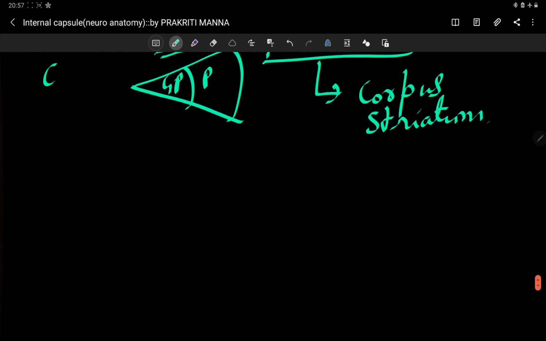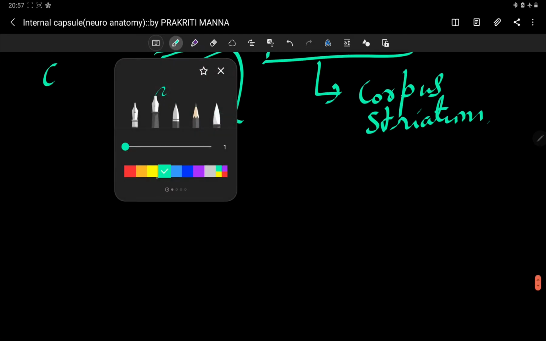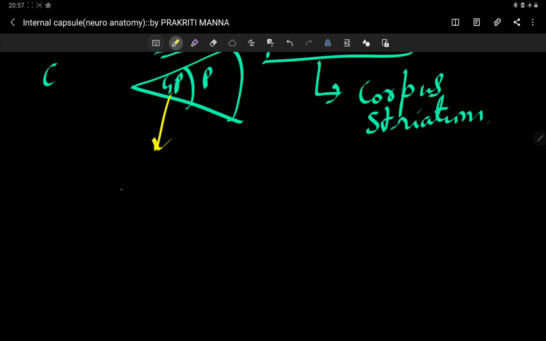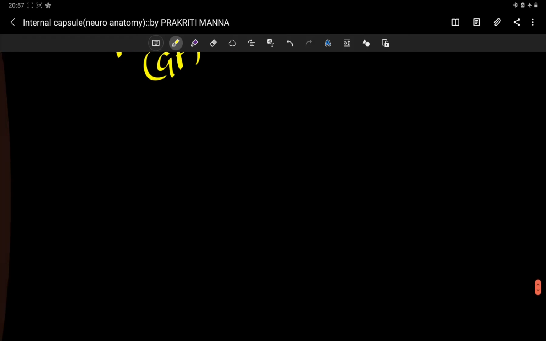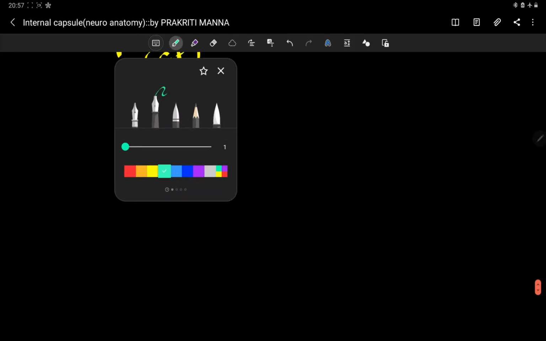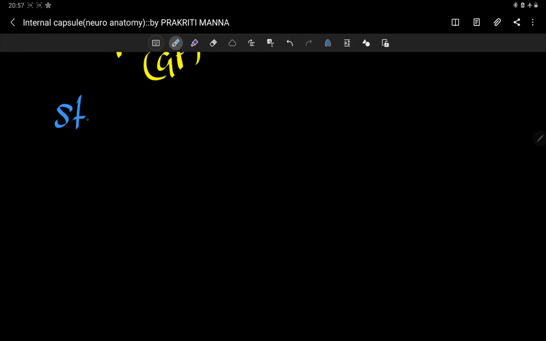All right, and only globus pallidus is called your paleostriatum, because this is evolutionarily very old. So I told about striatum.